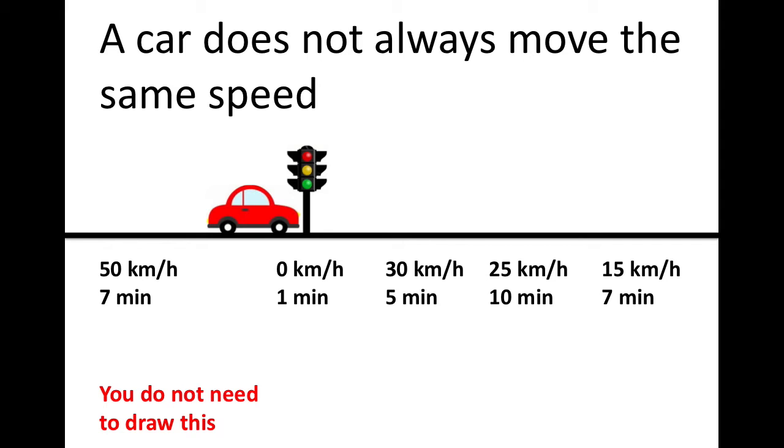And then it takes off, and in 5 minutes it's traveling at 30 kilometers per hour, and then for the next 10 minutes it fluctuates and it's only going 25 kilometers per hour, and 15 kilometers per hour for 7 minutes, so maybe there's traffic. You don't need to draw this, but I just wanted to show you that sometimes objects do not always travel at a constant speed.